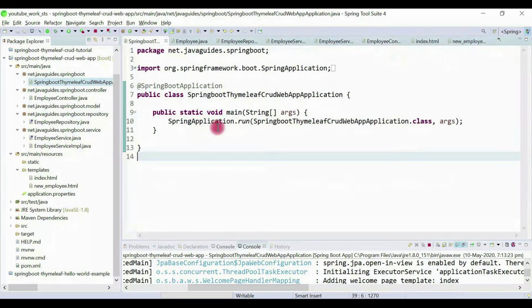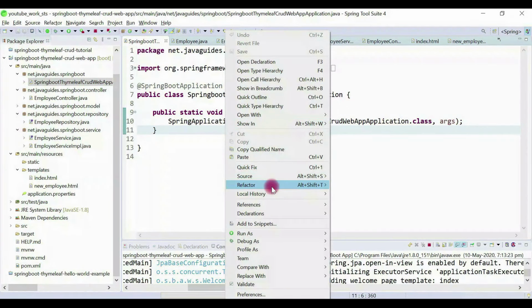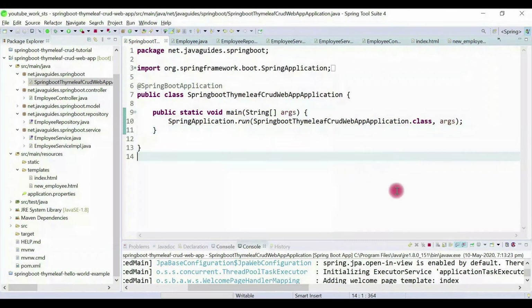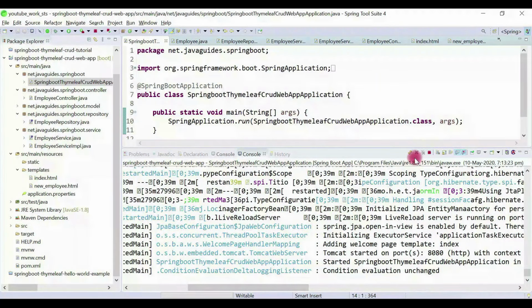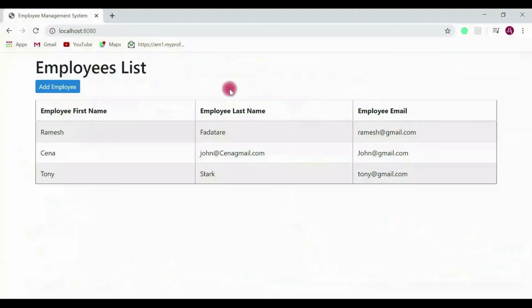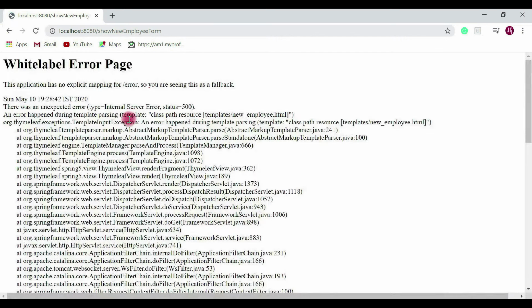Now what we'll do, we'll run the Spring Boot project. The project is already running. Now we can access a link from the browser. So in the browser, just refresh it and click on add employee. Oops, we got some error here. New employee.html.